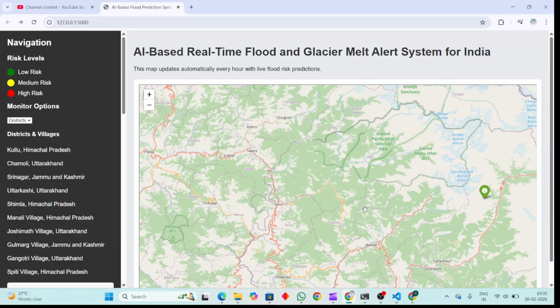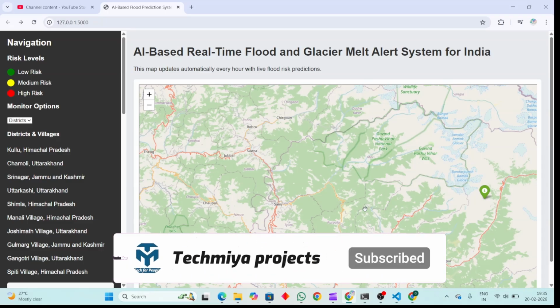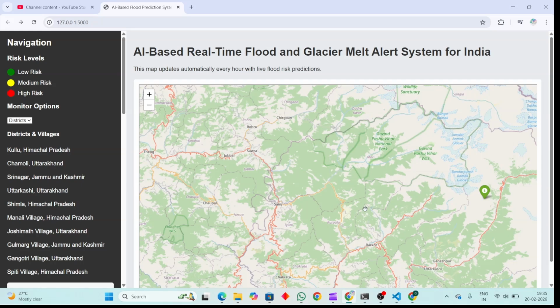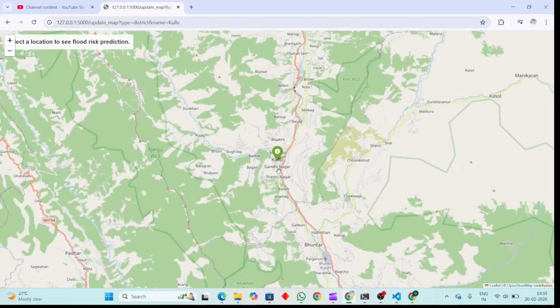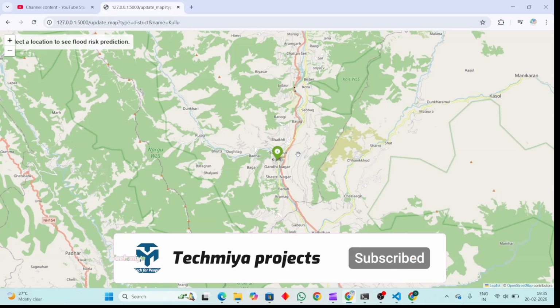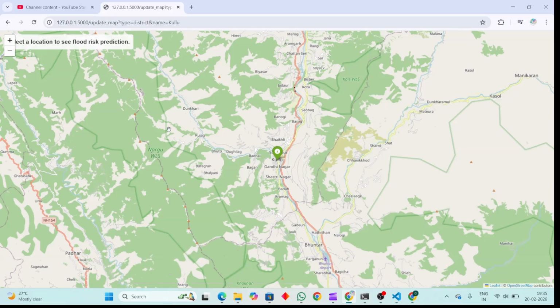So how this runs is, I have trained the model on the last 5 years of datasets, where it keeps comparing against the current weather data which I have integrated via API. If it finds a high risk here, it gives an alert message to all the people in that local area, and it will also show the simulations. If the weather is very normal, it just shows the normal state, or else it will show you the flood risk